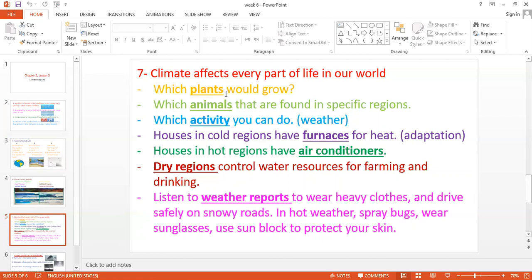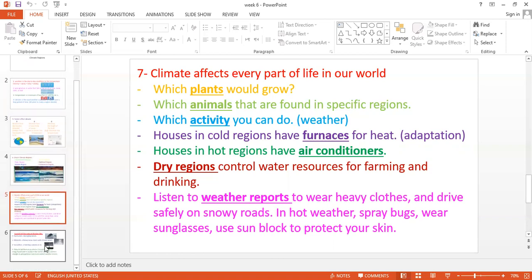Yes, of course, it affects the kinds of plants, the kinds of animals, and the activities we can do. It affects our homes, how we use heaters or furnaces and how we use air conditioners. It affects how we use the resources, especially in the dry regions, and how we act according to the weather reports in winter or in summer.